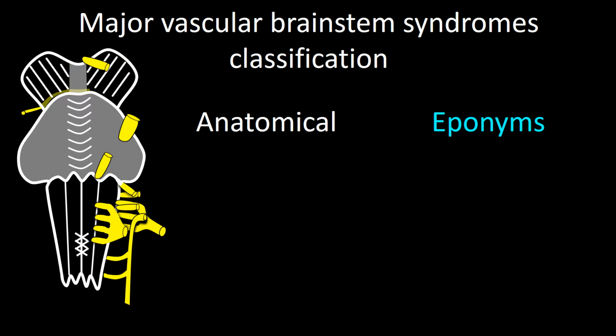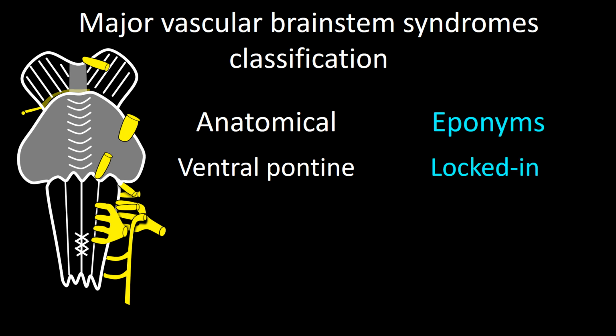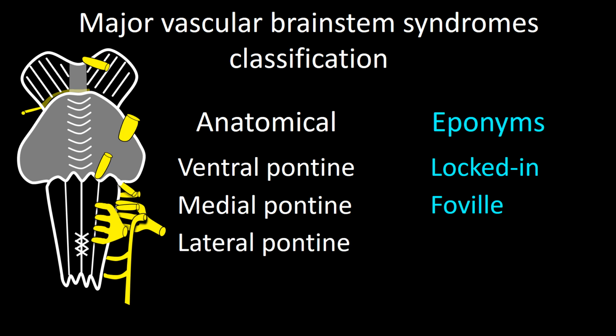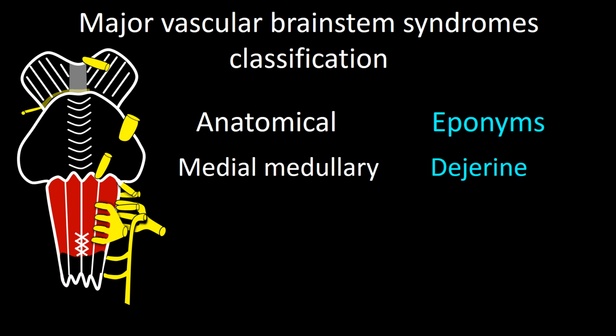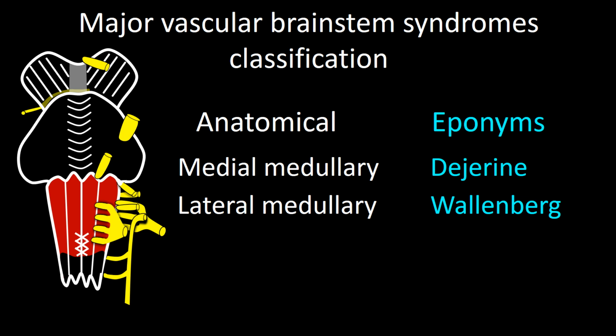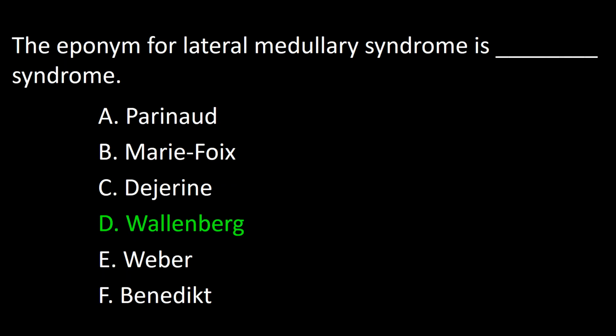Those in the pons are called the ventral pontine syndrome, also known as locked-in syndrome, the medial pontine syndrome, also known as Foville syndrome, and the lateral, also known as Marie-Foix syndrome. Those in the medulla are called the medial medullary syndrome, also known as Dejerine syndrome, and the lateral medullary syndrome, also known as Wallenberg syndrome. So the answer to this question is D.